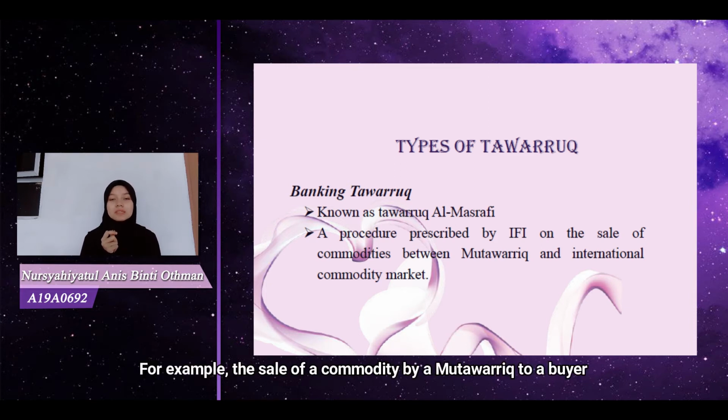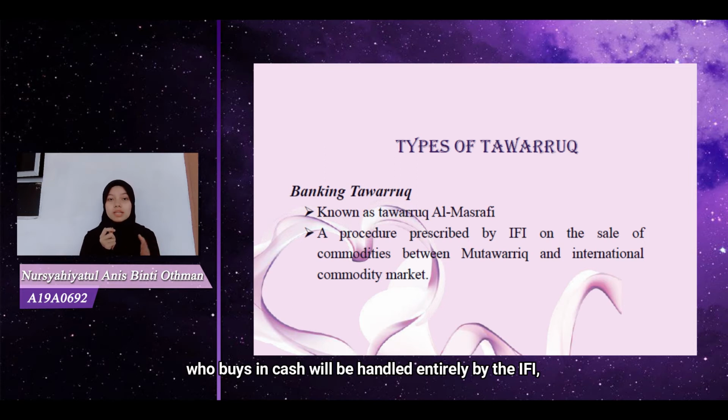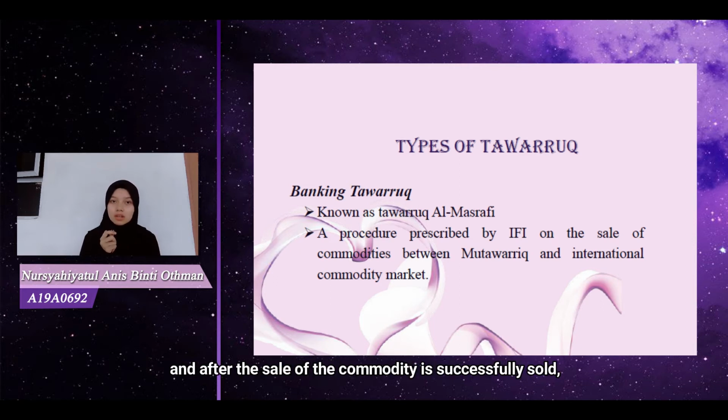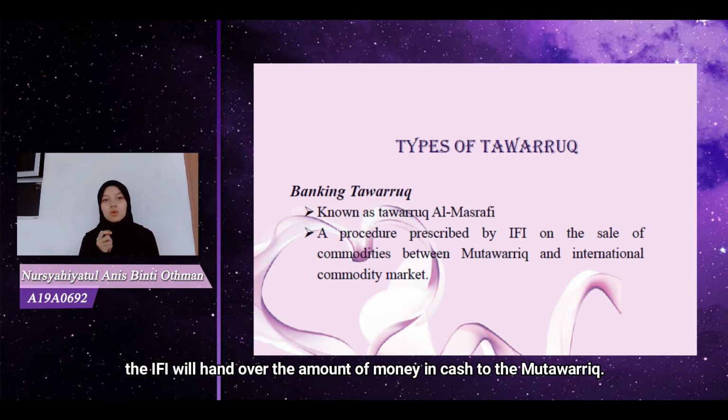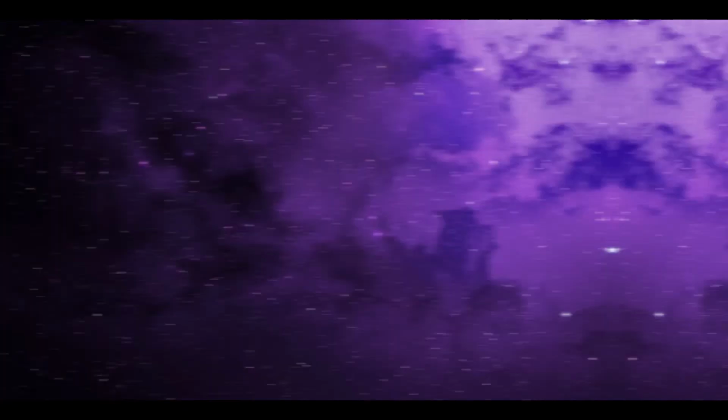So, for example, the sale of a commodity by a mutawarik to a buyer who buys in cash will be handled entirely by the IFI, and after the commodity is successfully sold, the IFI will hand over the amount of money in cash to the mutawarik.